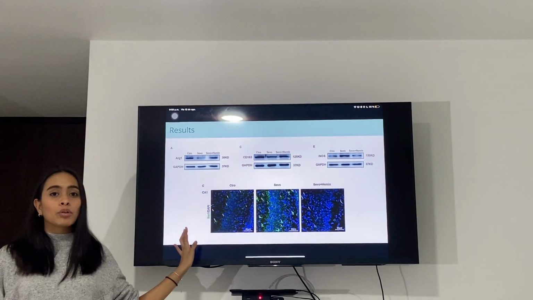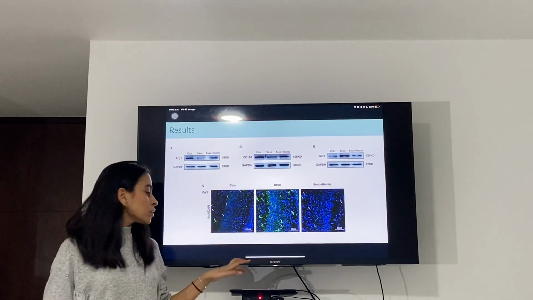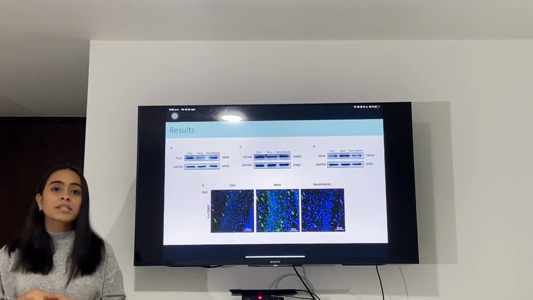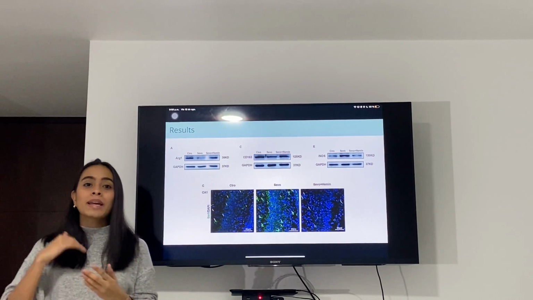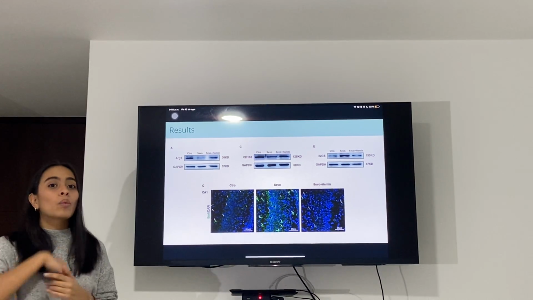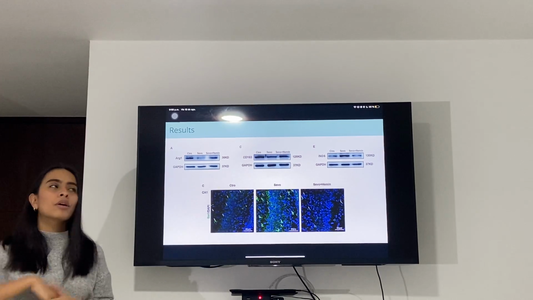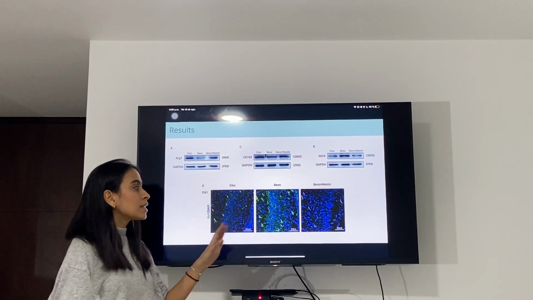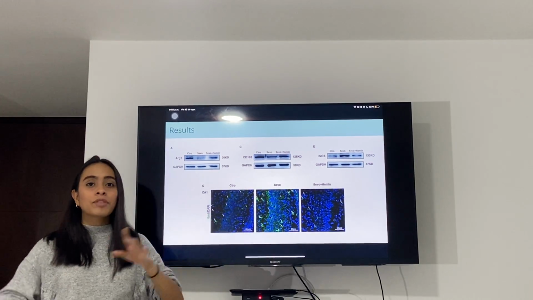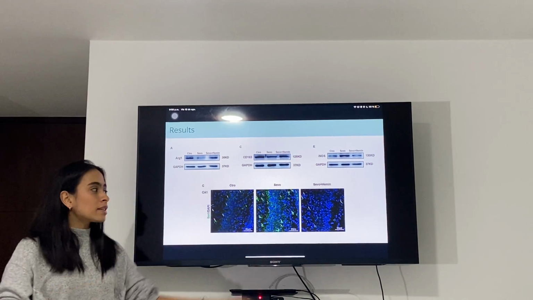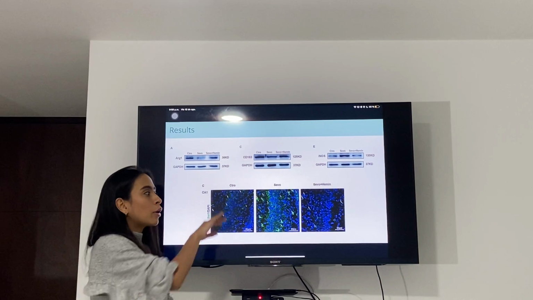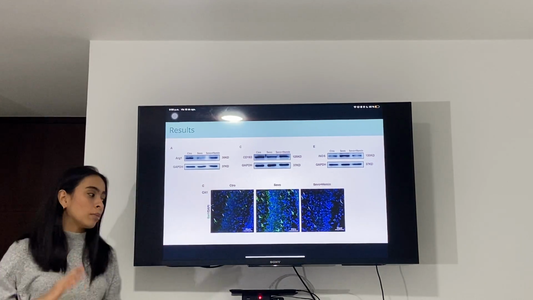Then we have the immunofluorescence, which shows the response of the cells to the sevoflurane. The greener it is, the more polarization by M1 microglia there is, along with neuroinflammation and pro-inflammatory markers. As we can see in this image, the more evident is the sevoflurane group. And in the sevo plus hemin group, we can observe a marked decrease in those pro-inflammatory molecules.